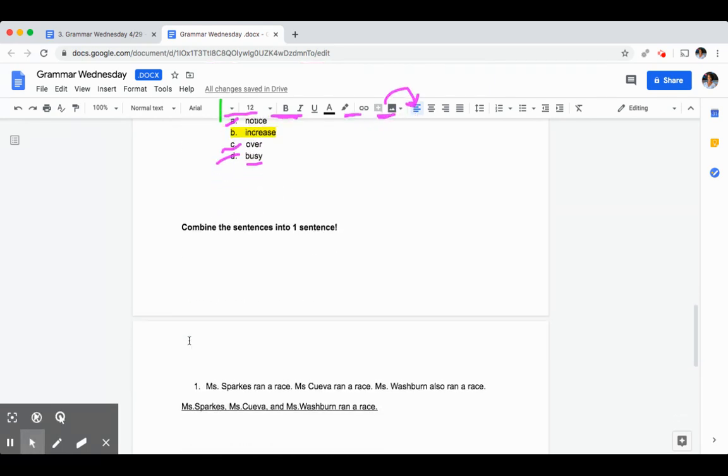For the next section, we needed to combine the sentences into one sentence. The individual sentences were Miss Sparks ran a race, Miss Cueva ran a race, and Miss Washburn also ran a race. What did you notice about these three sentences?